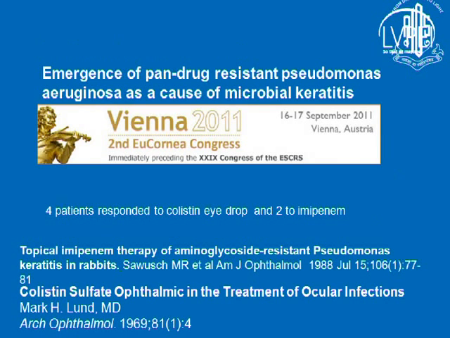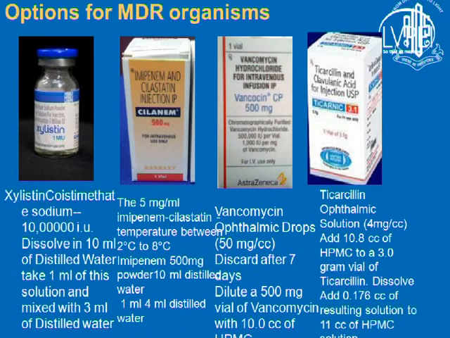We have presented this paper in the New Corneal Congress. The patient is going on colistin eye drop and through to imipenem. This is an option for MDR organisms. I think this is good for you to note, or I can mail this slide to you, on how to prepare your drops from the systemic injections. These are the 4 commonly used medicines which we use.